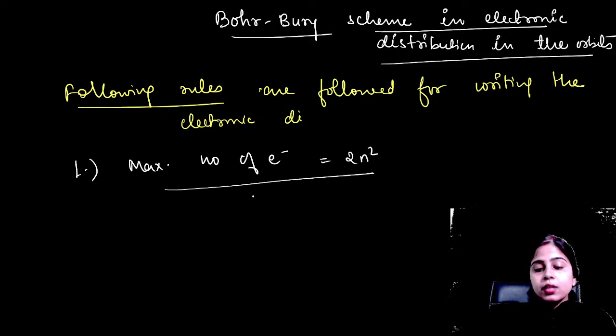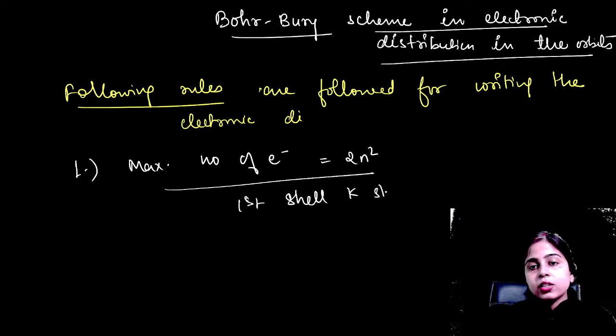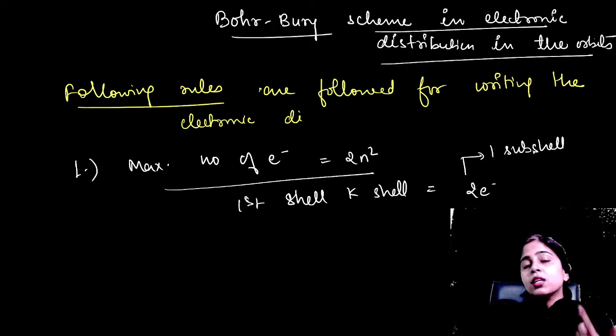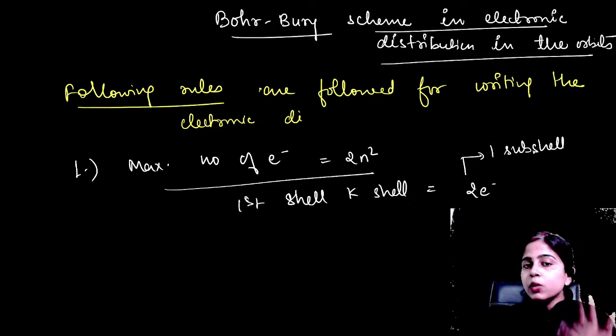So for example, for the first shell, that is your K shell, the number of electrons that can be accommodated is 2, because it has only one subshell. One subshell means one orbital. That means it can accommodate a maximum of 2 electrons.